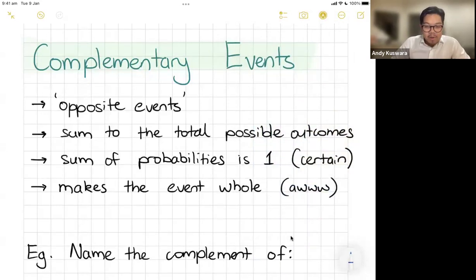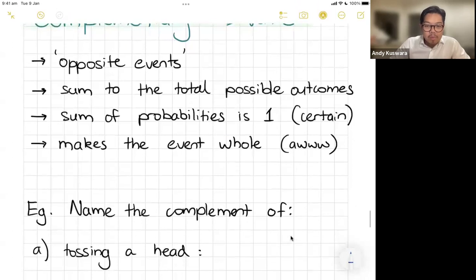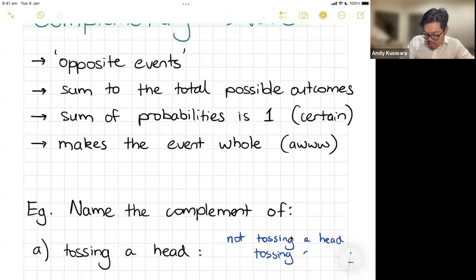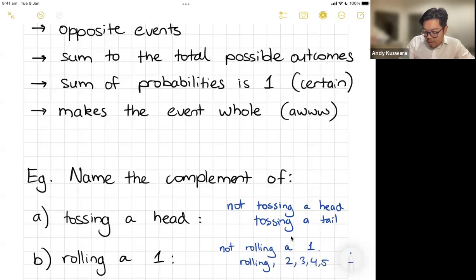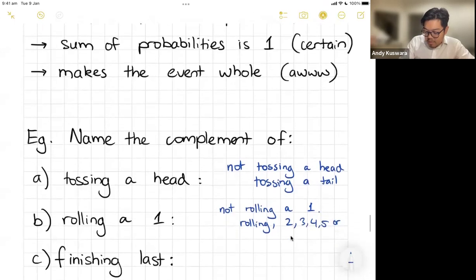All right, so say for example, what's the complement of tossing a head? There's two ways you could write this. It's either not tossing a head, and for this particular case, because there's only one other option, it means tossing a tail. Okay, so they're the opposites. Now, what if I say rolling a one? Well, then again, it will be not rolling a one. That would be its complement. So realistically, it means rolling 2, 3, 4, 5, or 6.